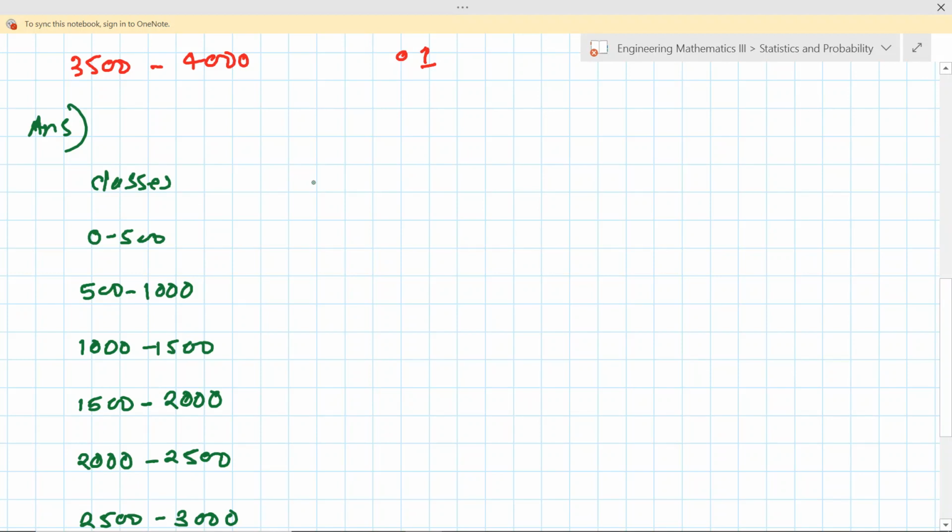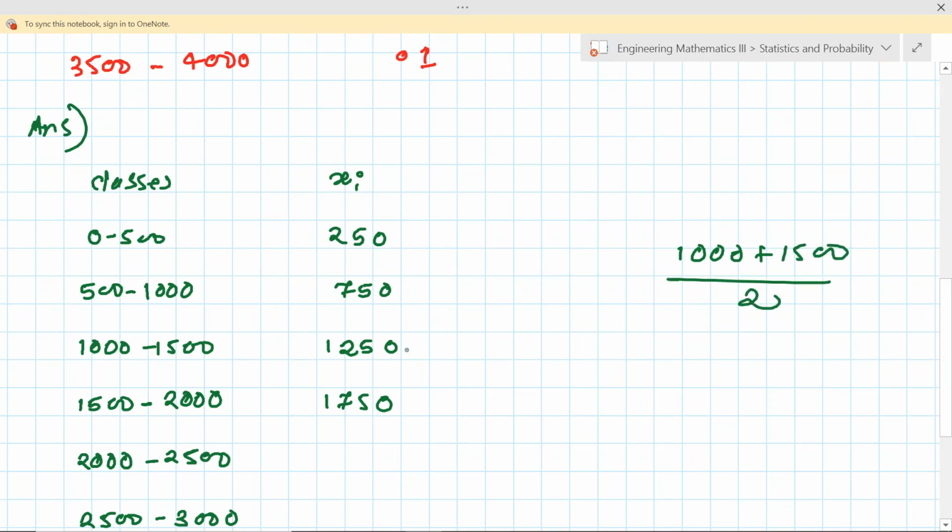What is xi here? We first write down the values of xi, the mid values. The average of 0 to 500 is 250. For 500 to 1000, the mid value is 750. Then for 1000 to 1500, the mid value is 1250. The next one is 1750. You can easily find this value: take the summation 1000 plus 1500 divided by 2.